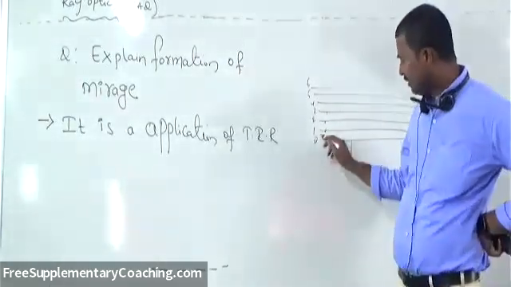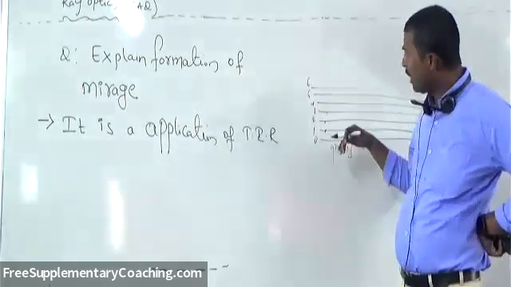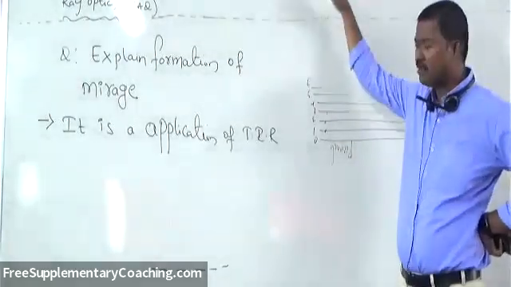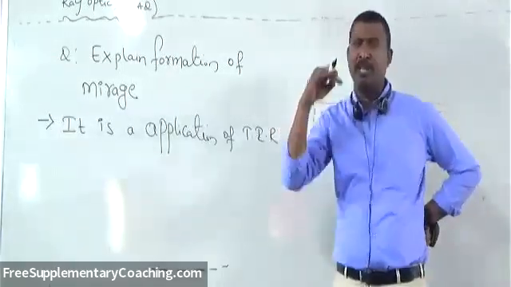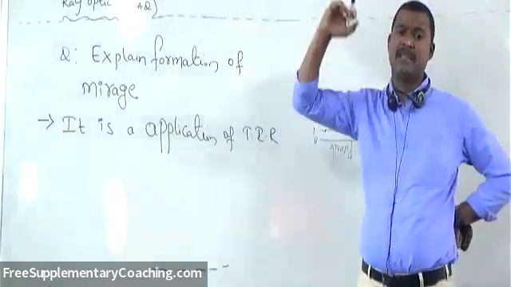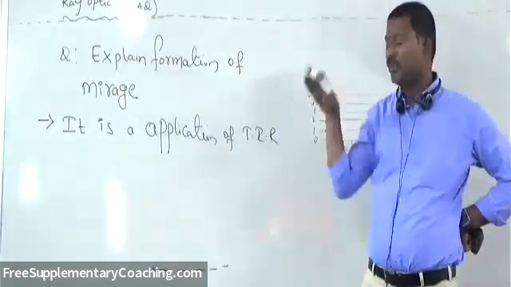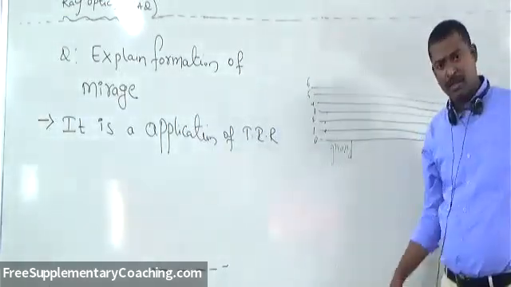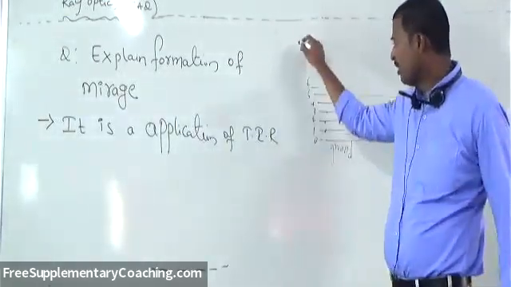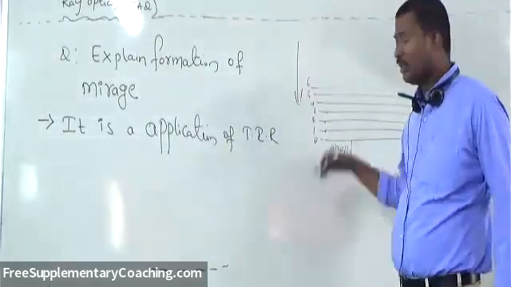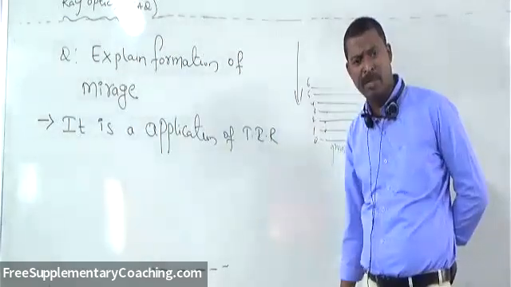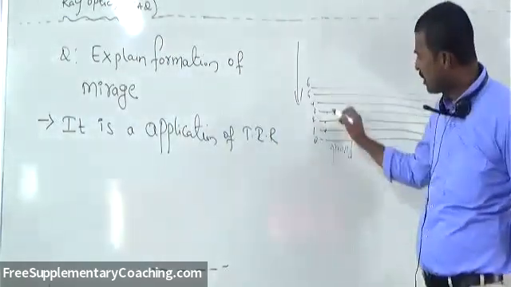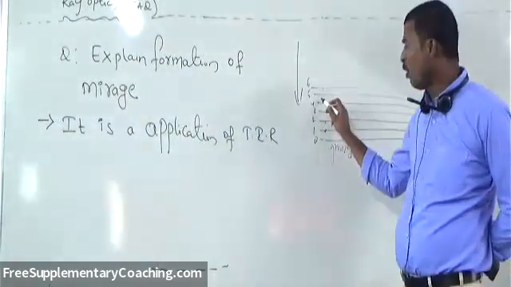So when you go from the ground up to some height, you keep going from rarer medium to denser medium, rarer to denser, rarer to denser. But in reverse, if you come down, from the upper level to the lower level, that means you are coming from the cold region to the hot region.